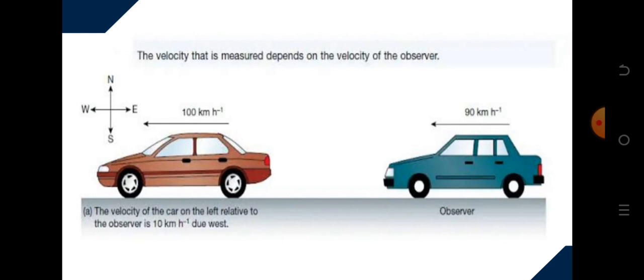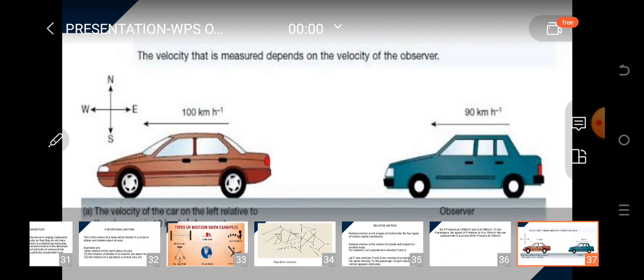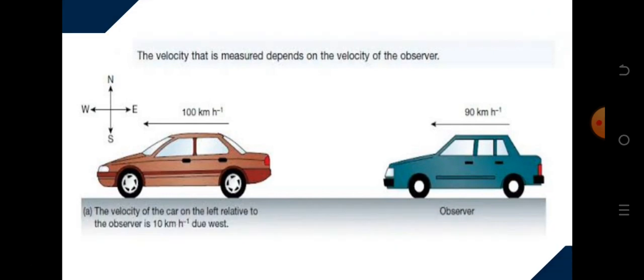Look at these two vehicles. The vehicle at the front is traveling at 100 km per hour, but the vehicle at the back is traveling at 90 km per hour. You look at the difference between their movement is 10 km per hour. So the passenger inside the blue car will be seeing the passenger inside the red car. I'm looking in this diagram that the velocity is 10 km per hour. So the difference, the velocity of the one behind relative to the one ahead, is 10 km per hour.